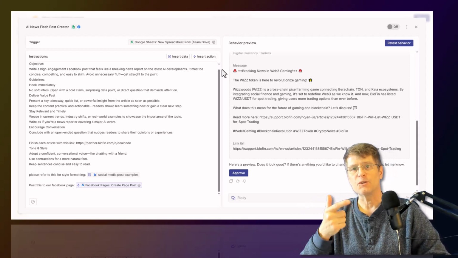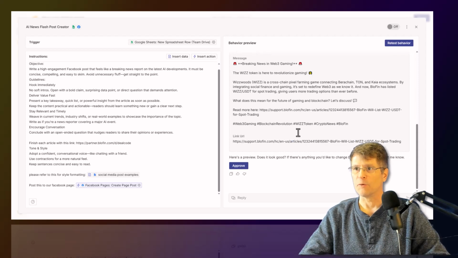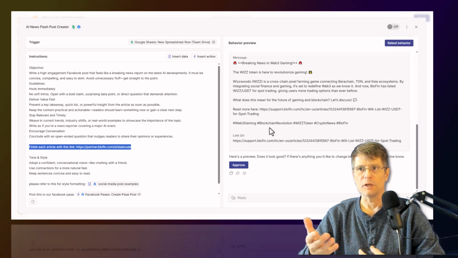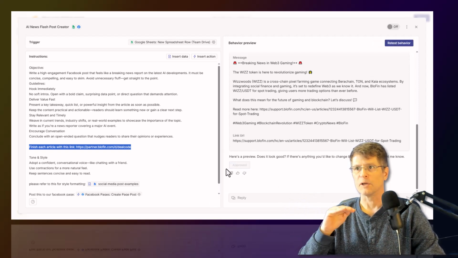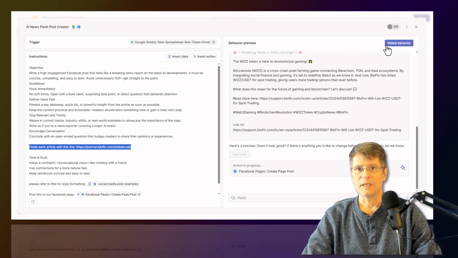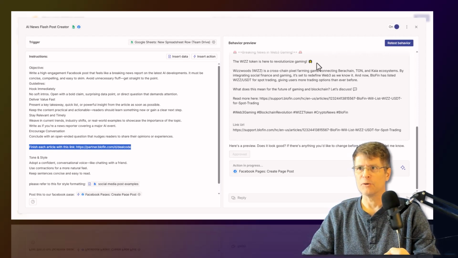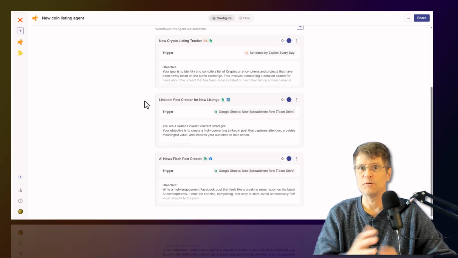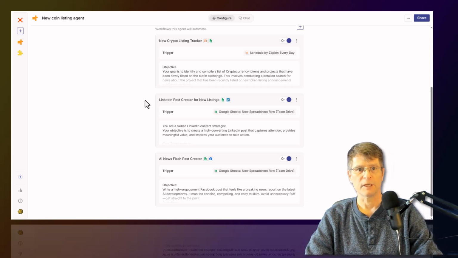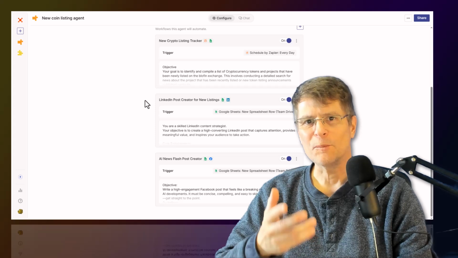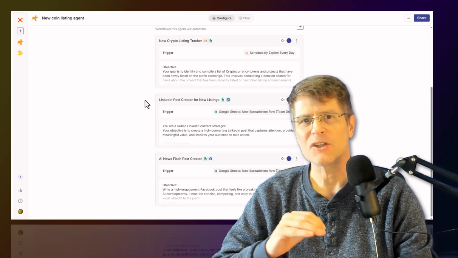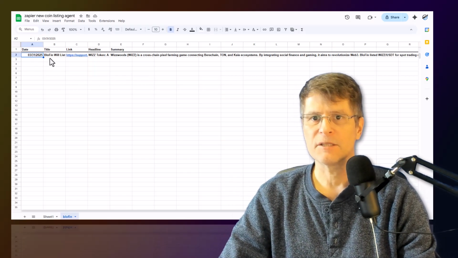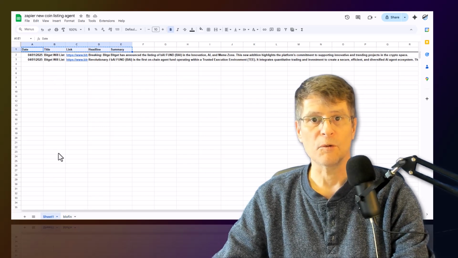But now each one of these can become an ongoing revenue stream for me, because when anybody signs up to these exchanges, they become my referral, and I get a piece of any of their trading fees for as long as they are trading on the platform. To me, this is absolutely crazy that we have the opportunity to set up these automations in a way that's going to build a revenue stream that can turn into life-changing money. Absolutely. And just like that, we've got the entire social pipeline of research, writing, and publishing. It's all 100% automated, and there was no coding skills needed at all. This is a massive time saver for small business teams and for solo entrepreneurs.